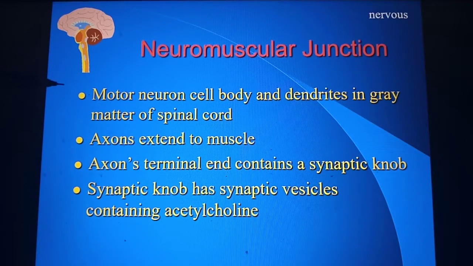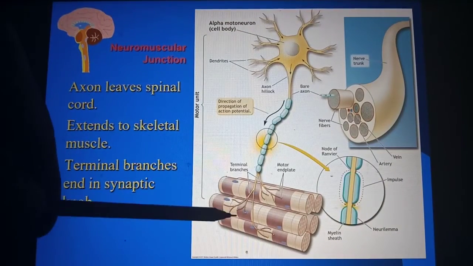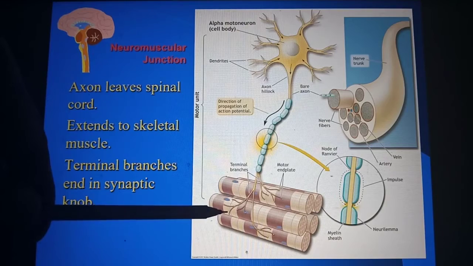Okay, so the motor neuron cell body and dendrites are present in the gray matter of the spinal cord. The axons of these neurons extend to the muscle. The axon is the long part of the nerve, and it ends in a terminal bulb. Here in the picture you can see the terminal branches.